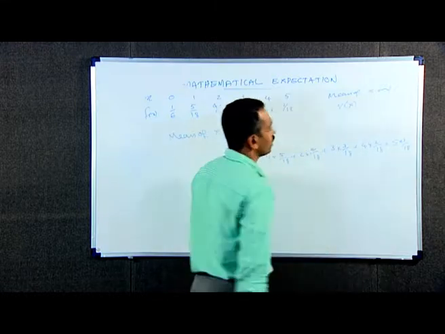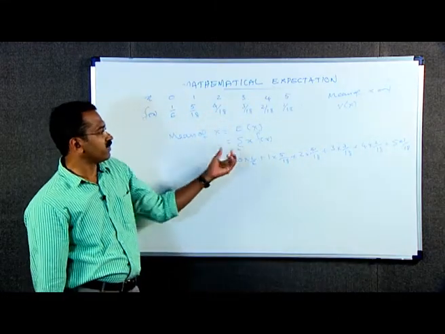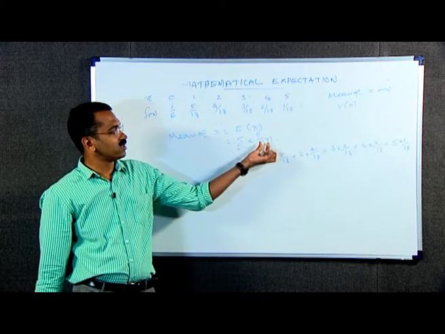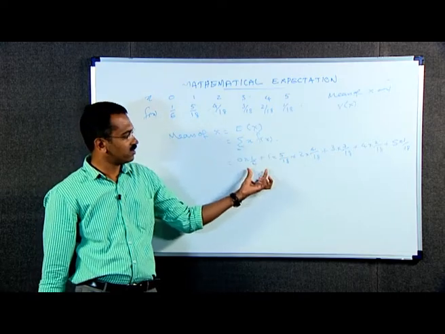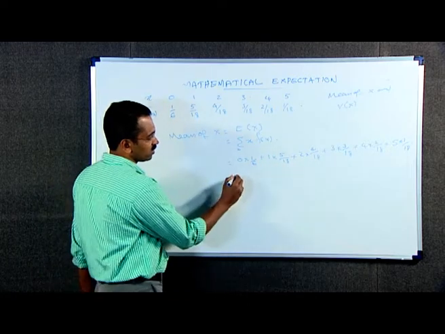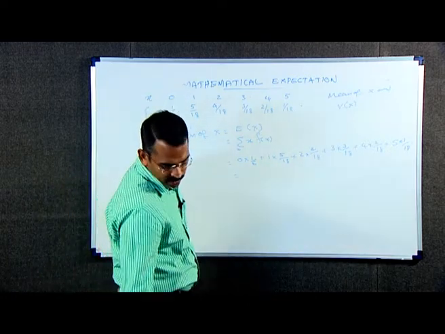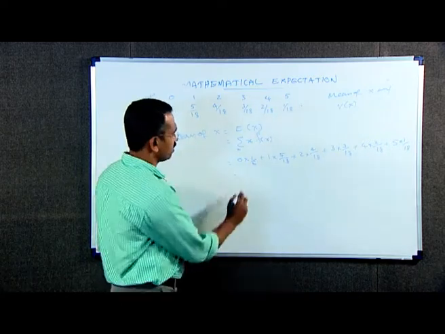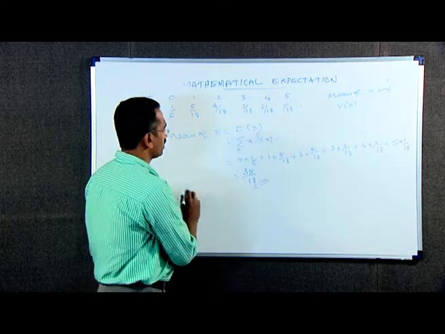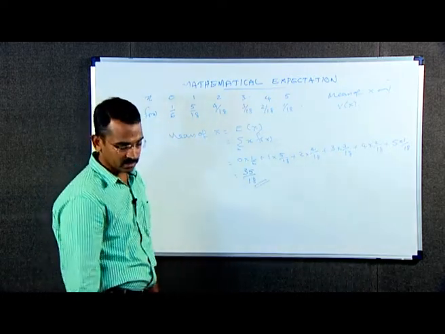Just multiply the x values and the corresponding probabilities and add all these values. On simplification, we get the value of this as 35 divided by 18. This is the mean of x.